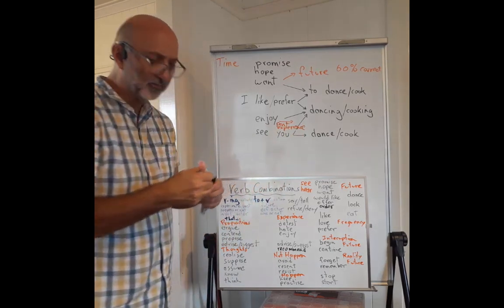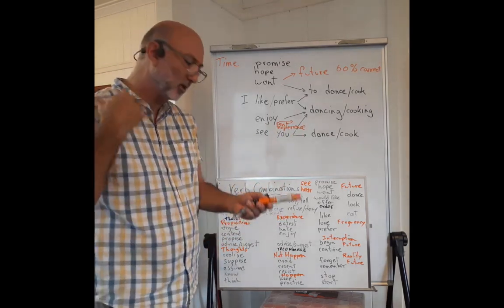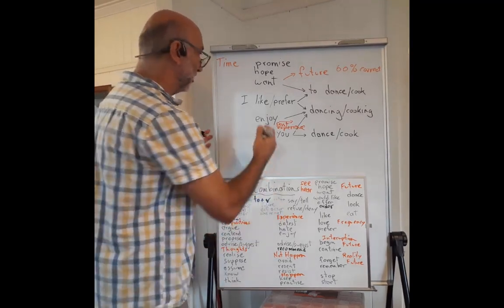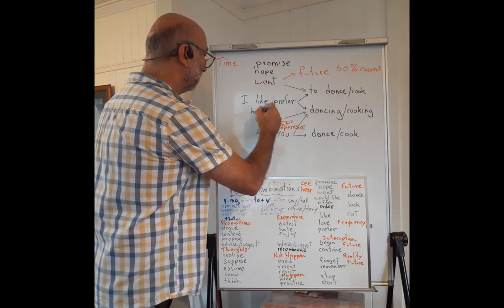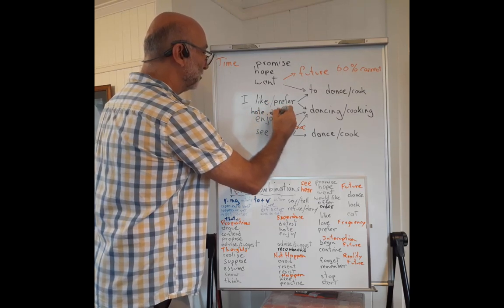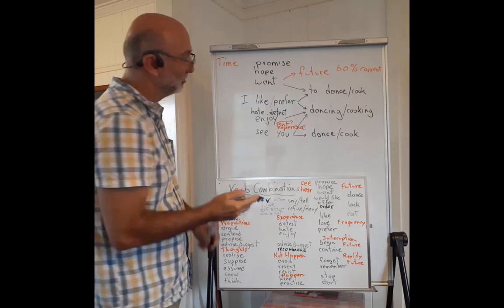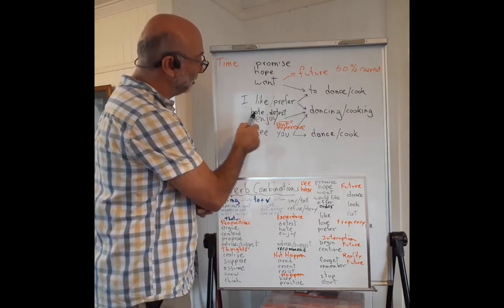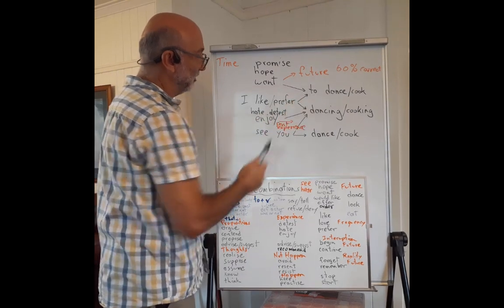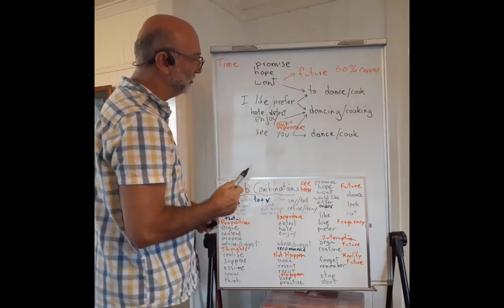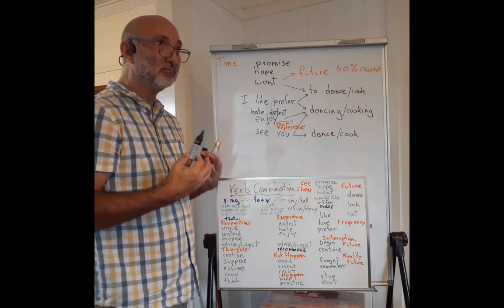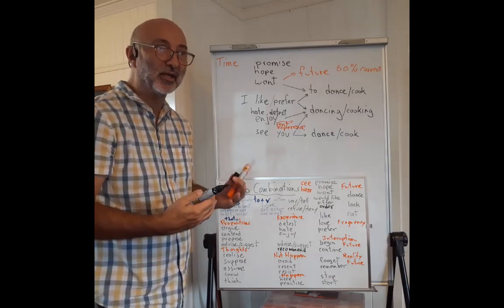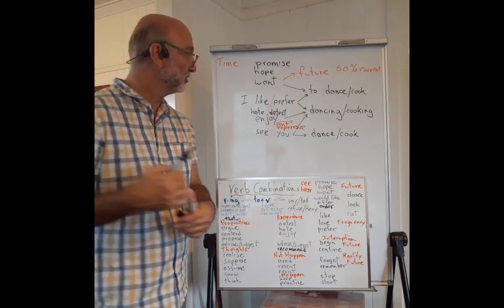Okay? And there are other verbs like this that talk about feelings that come from the past. These are strong emotional words like hate and detest. Now, sometimes it's possible to use hate with the infinitive and detest with the infinitive, but more commonly they are used to indicate a past experience.